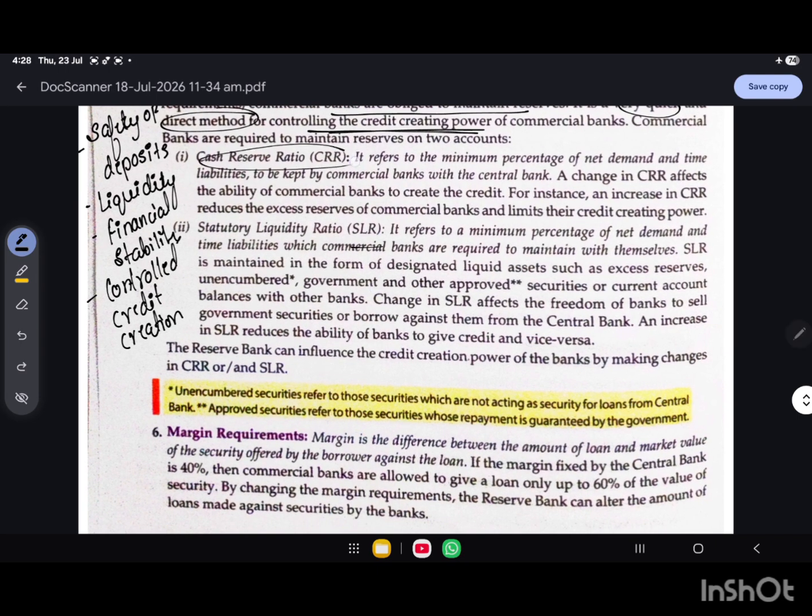So now we will have a look at the CRR. CRR means cash reserve ratio. As the word itself says, it is a minimum percentage of the net demand and time liabilities that is kept by the commercial banks with the central bank. So that means the CRR is the percentage of deposits that every commercial bank must keep with RBI as cash itself, and the bank can't use this money for lending purposes.